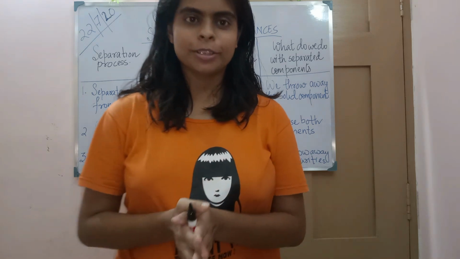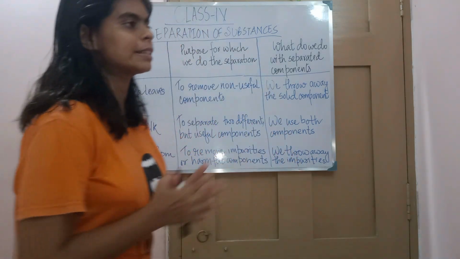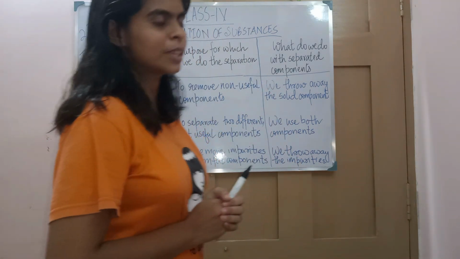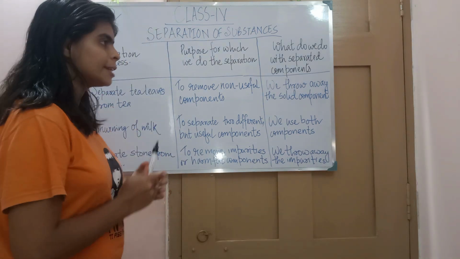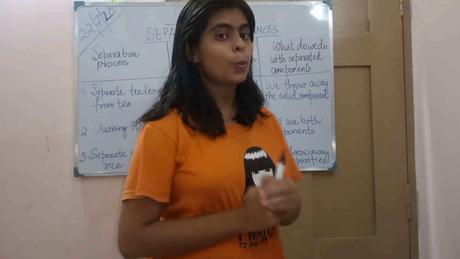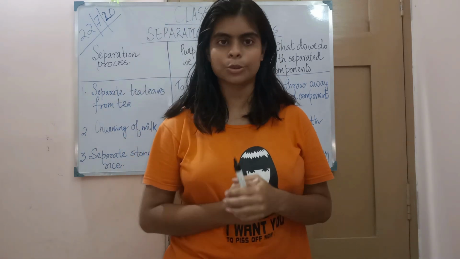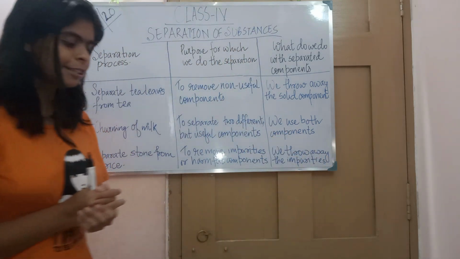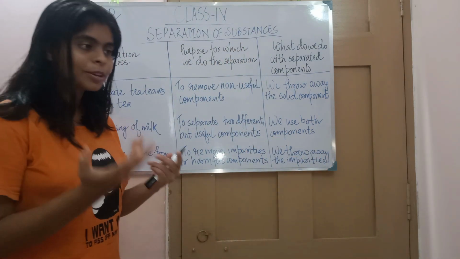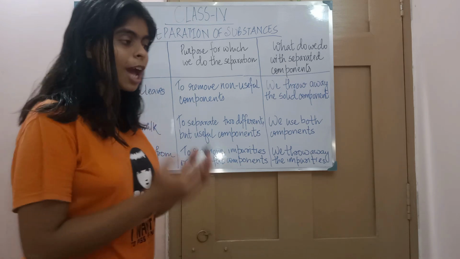So let's start the chapter that I started in the last class. In the last class I started the second chapter of chemistry, that is separation of substances. In that class I told you what separation is and why we need to do separation. So let's recapitulate. Separation means to be isolated, মানে আলাদা করা.